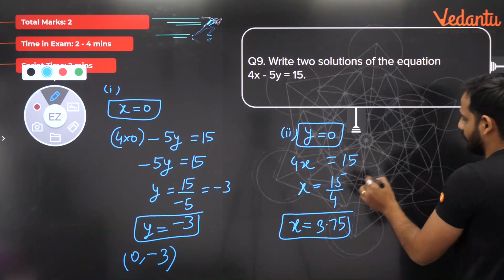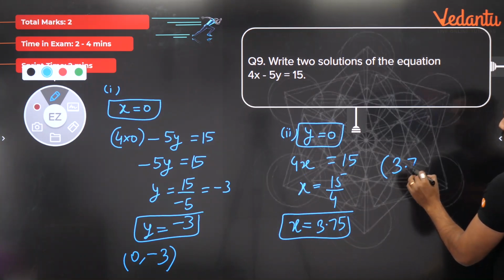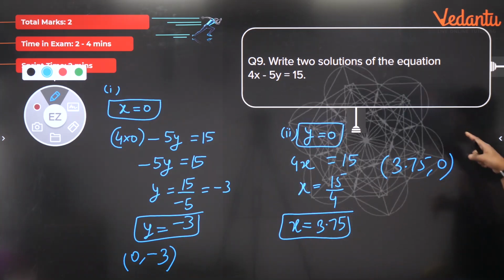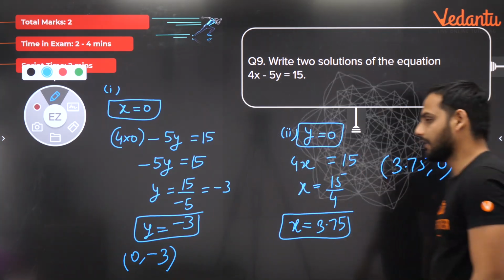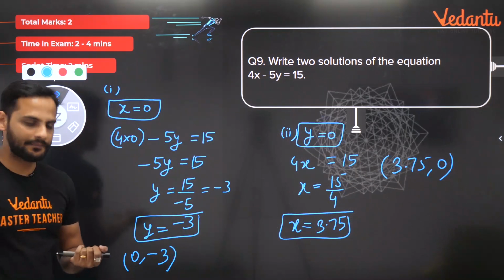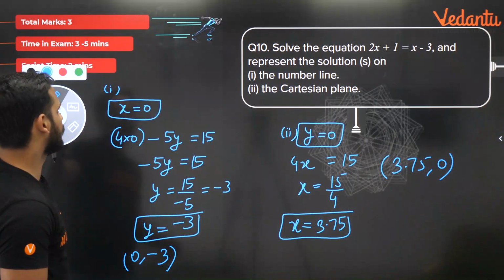So the second solution for this line is 3.75 comma 0. Again and again I am telling you, bachcho, x coordinate is written first, then y coordinate. So 0 comma minus 3 and 3.75 comma 0. Now if you take any other variable, you will be getting different answers. Understood? Chalo, let's move to the next part.